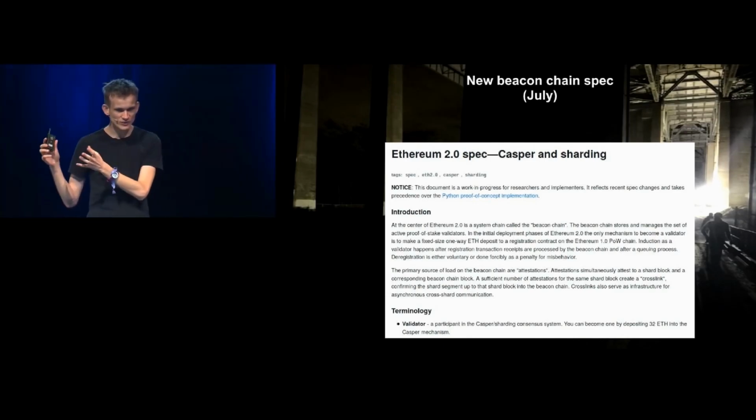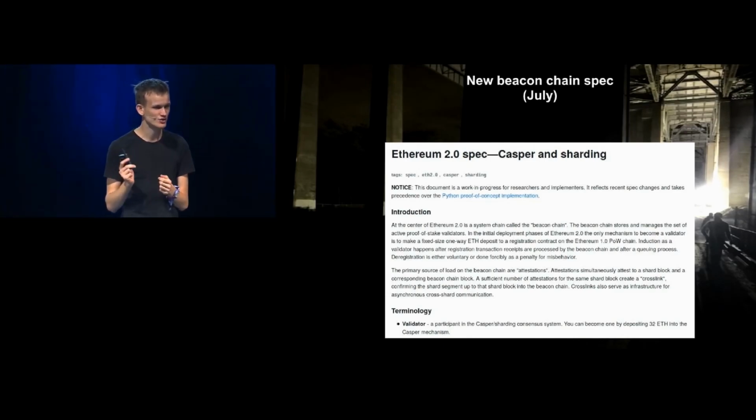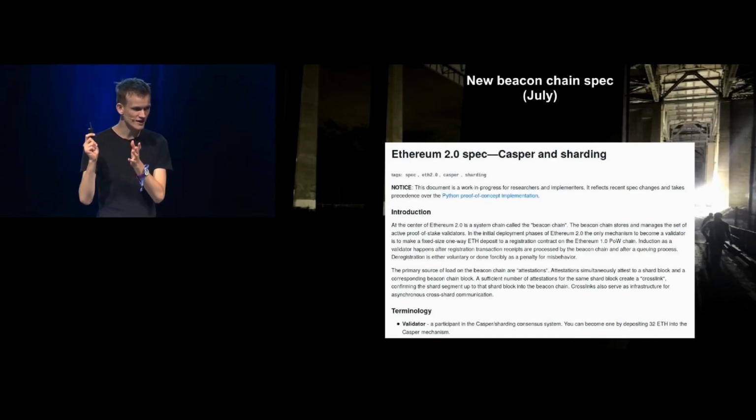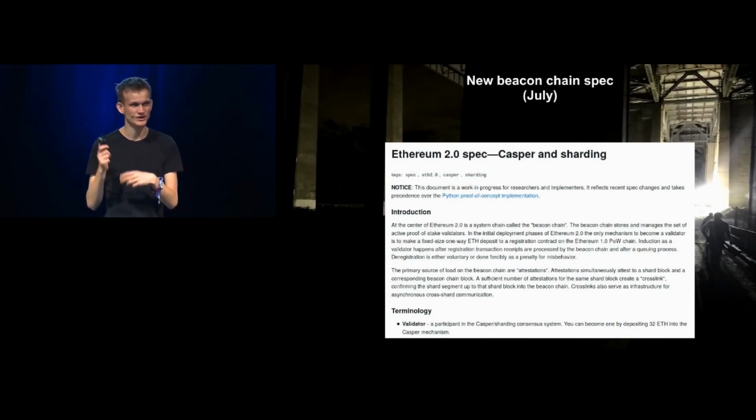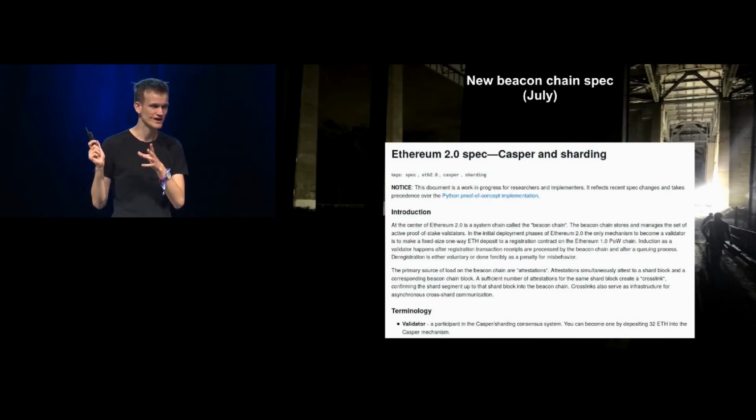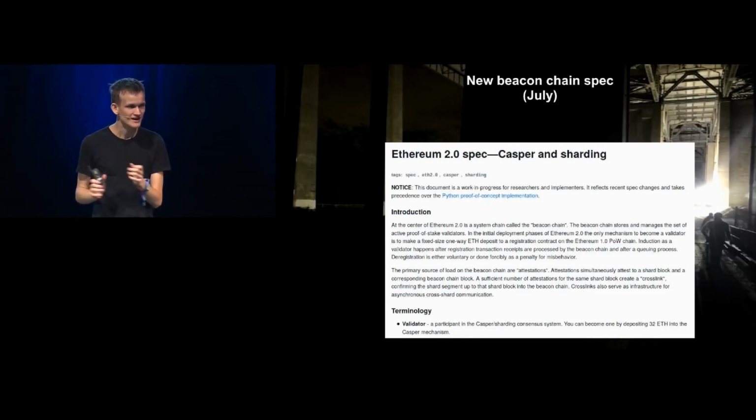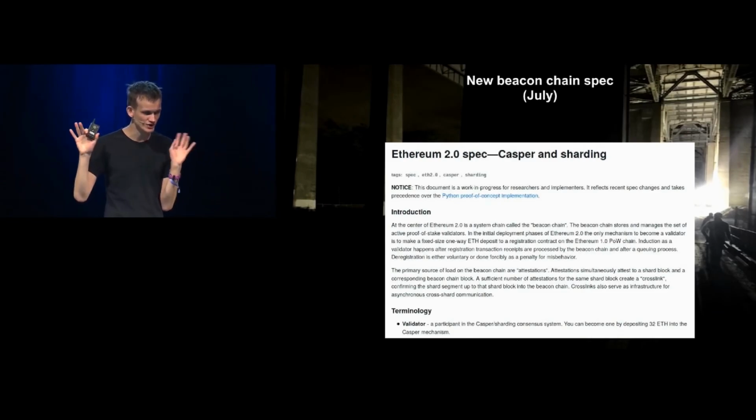Then over here, we had a completely separate group that was trying to make a sharding system, that was trying to make a validator manager contract, which was later renamed into a sharding manager contract on the main chain, and that was trying to build a sharding system on top of that. These groups were not talking to each other too much.